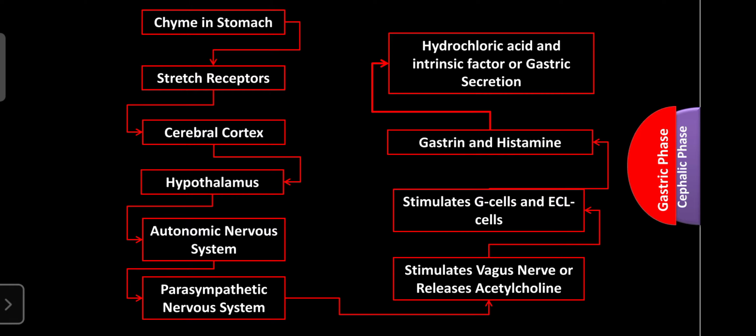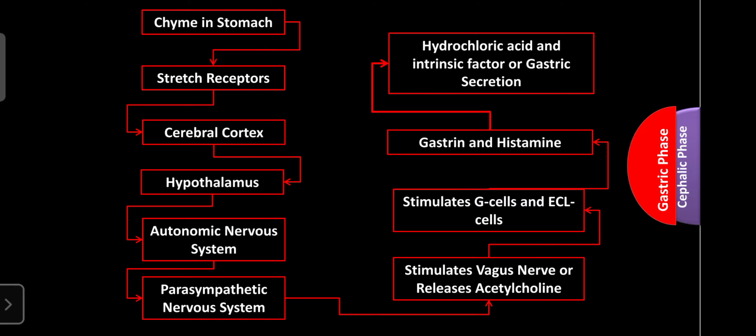So like that, due to the entry of food in the stomach, the stretch receptor is stretched. The stretch receptor gives the signal to the cerebral cortex. Whether non-veg food is present, vegetables, soft food, or a burger enters, it gives a signal to the cerebral cortex. According to that, it gives information to the hypothalamus. The hypothalamus activates the autonomic nervous system.